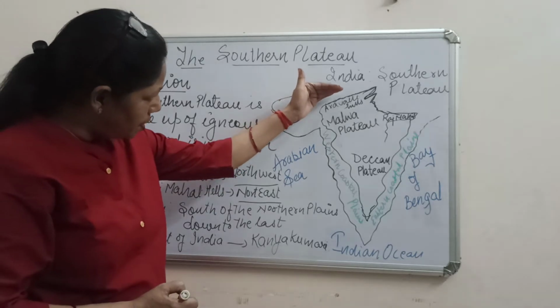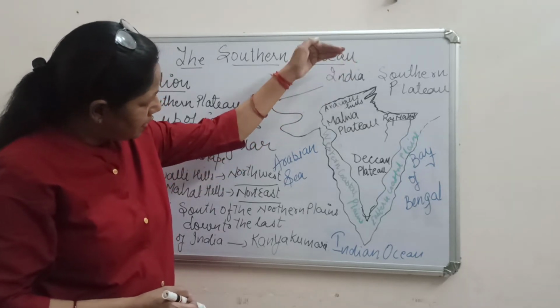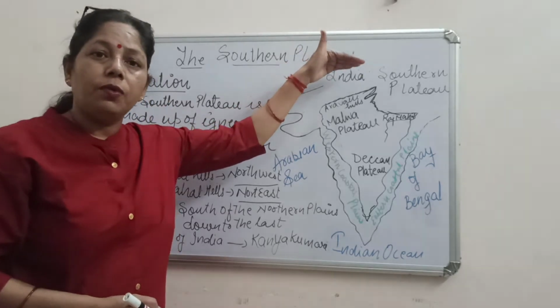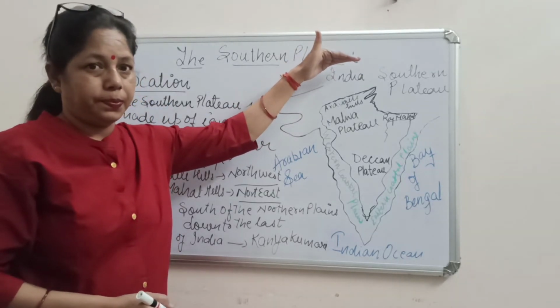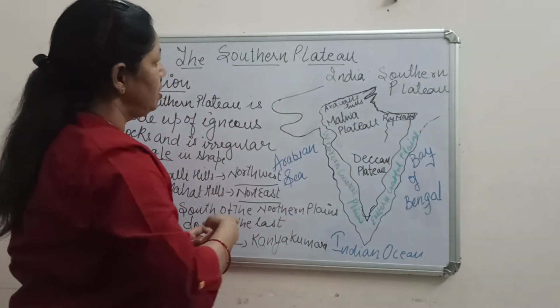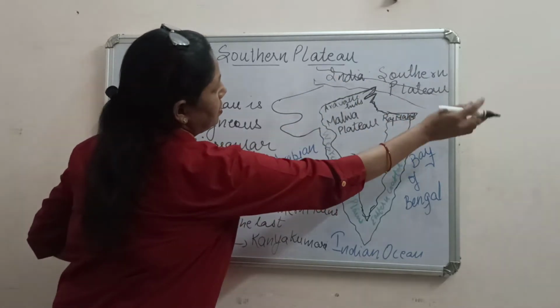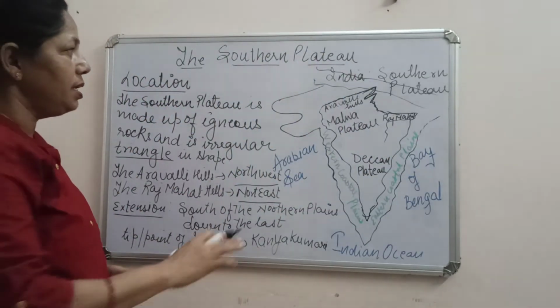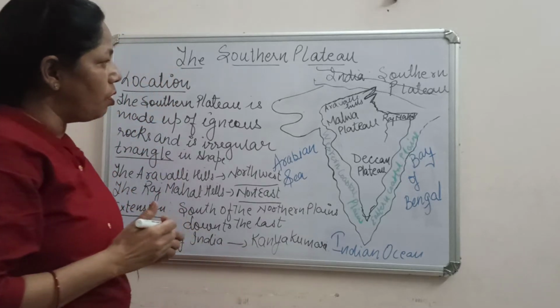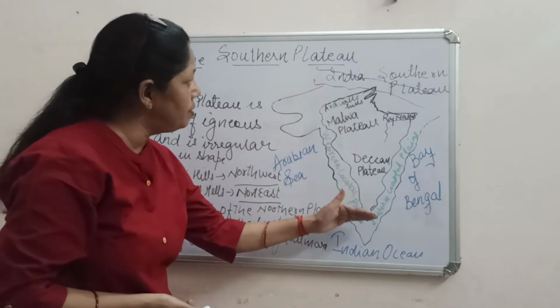Just above, if you see the Aravalli Hills here, this is the southern part of the northern plains. Yes, the northern plains lie here and go to the east. If we draw like this, it goes somewhere like this. That is the northern plains of India. So when we talk about the location of the